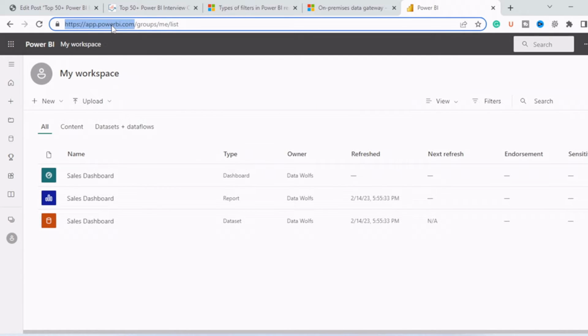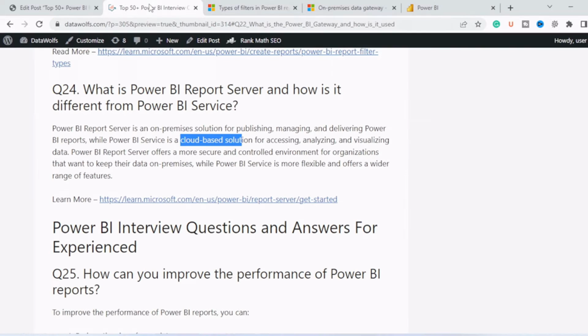But it is app.powerbi.com, hosted by Microsoft. Organizations do not have control over this. We have control over our workspaces, but we cannot control app.powerbi.com. Some organizations have sensitive data and they do not want to share it with Microsoft or host it in the Microsoft app. So what they do is create a Power BI Report Server on their premises only, and they host that Power BI report in this report server.